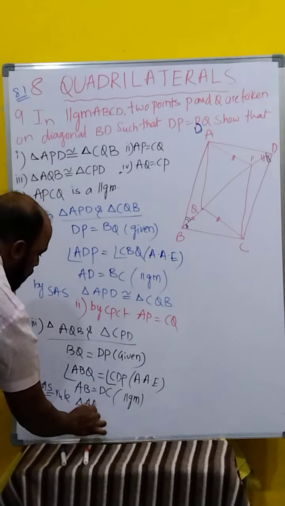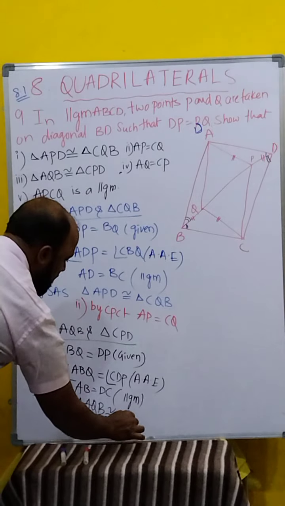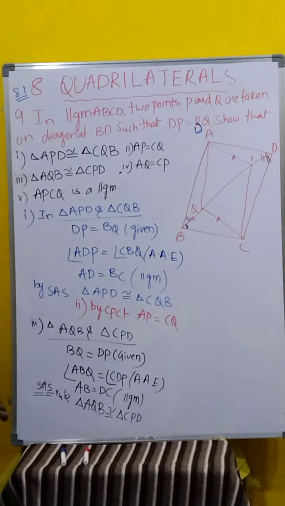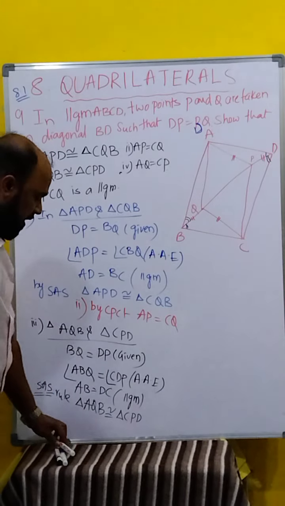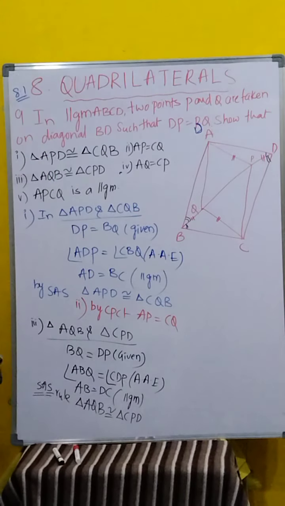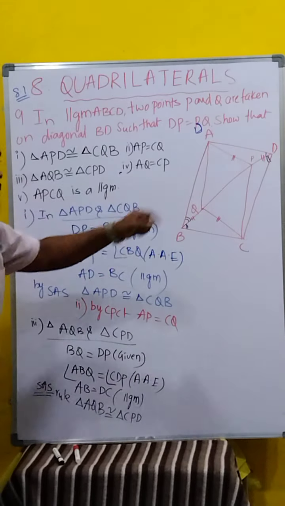Triangle AQB is congruent to triangle CPD. Now, if two triangles are congruent, then all sides are equal. That is what the question is asking. AQ is equal to CP.